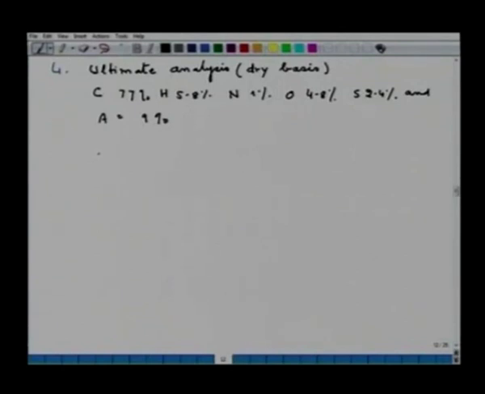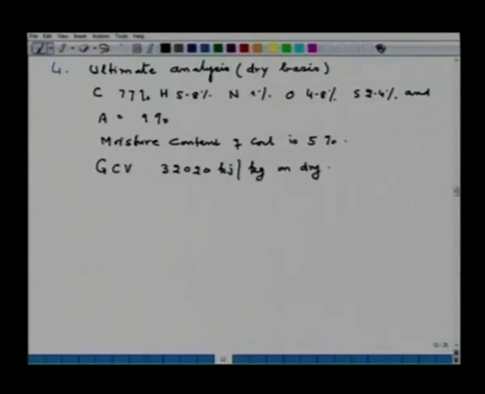Now, it is also said that the moisture content of the coal is 5%. GCV of this coal is 32,020 kilojoule per kg on dry basis. What you have to do now?